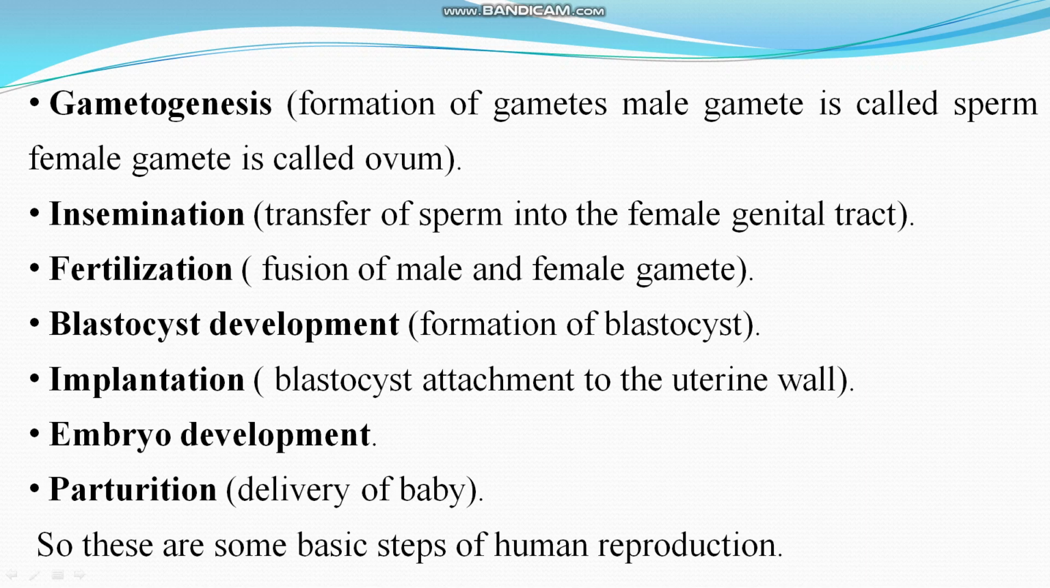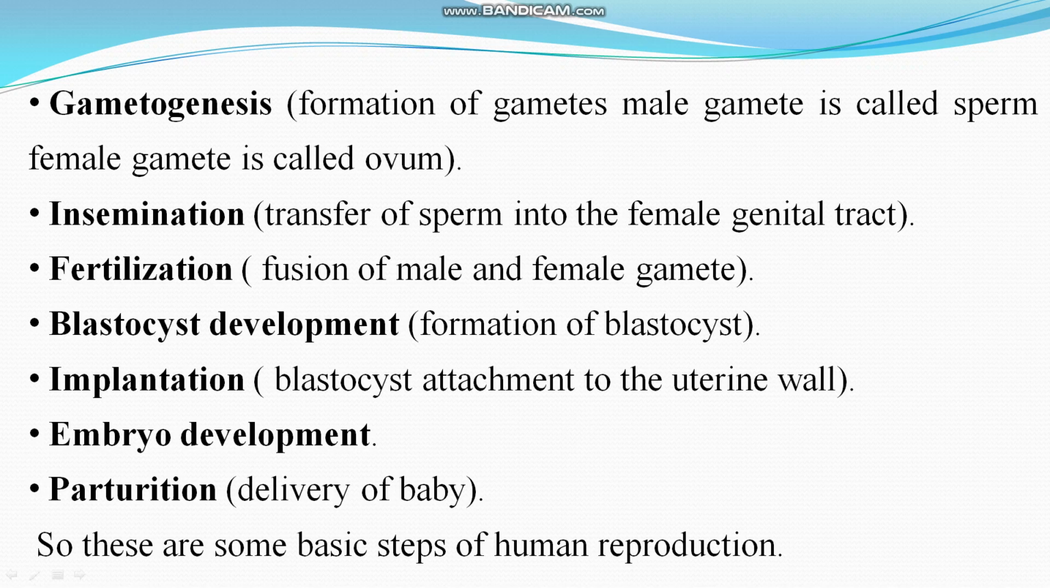After the fertilization, zygote will form. Blastocyst development, formation of blastocyst. What is blastocyst? After the formation of zygote, which is the result of fertilization, the zygote will differentiate into the blastocyst or blastula. Clear? Zygote is a single cell structure, but after mitosis division, that zygote will convert into the blastula, and that blastula will form the blastocyst. That is called blastocyst development or formation of blastocyst. Clear?